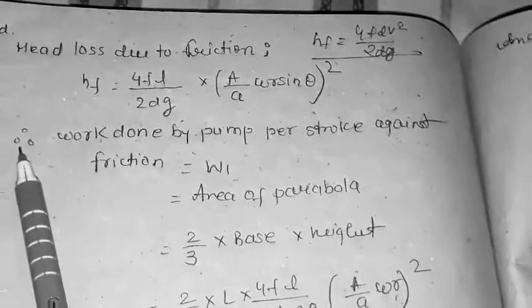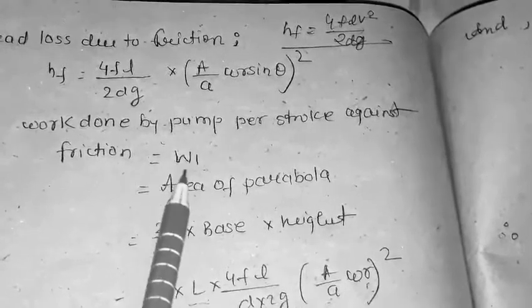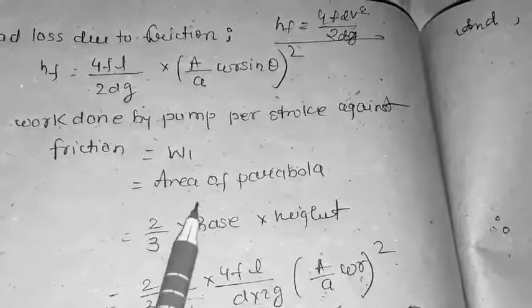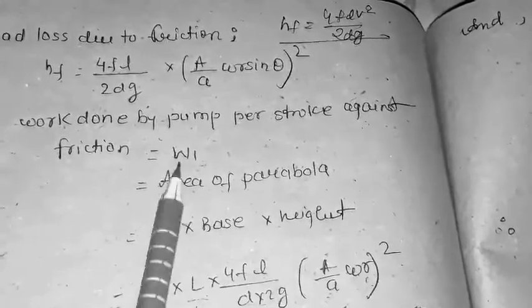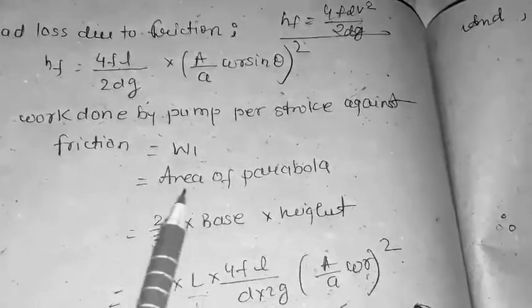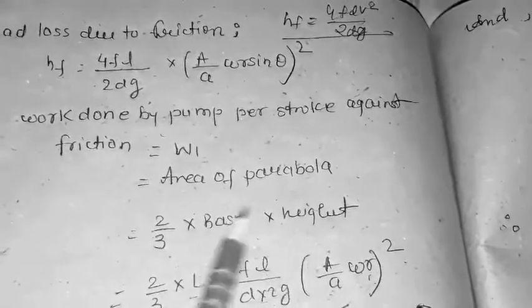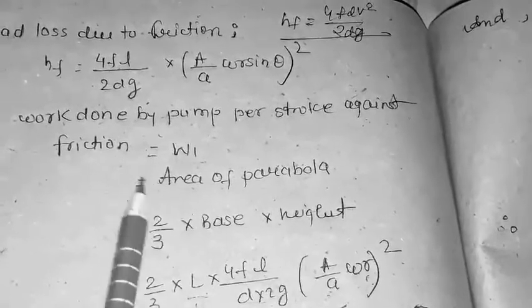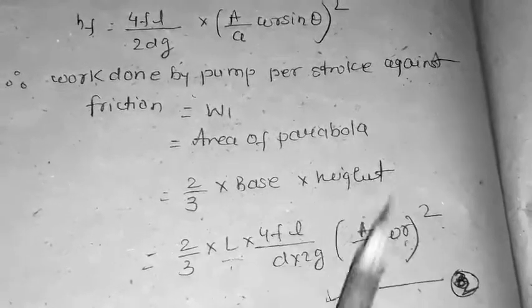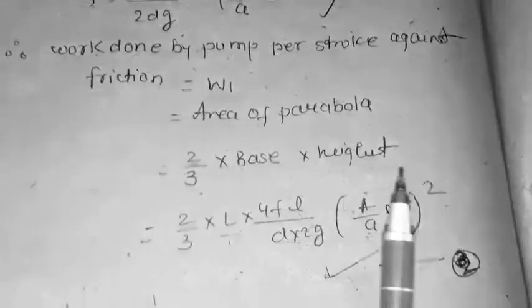Now the work done by the pump per stroke against the friction is represented by W1. Because the air vessel reduces some work against the friction, we have to calculate the area of the frictional segment. When the air vessel is not used, a parabola forms, so we find the area of the parabola, which is 2 by 3 into base into height. Here the base is the stroke length and the height is the total head due to frictional losses.